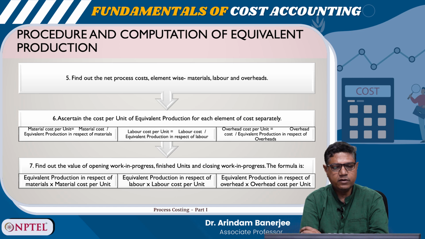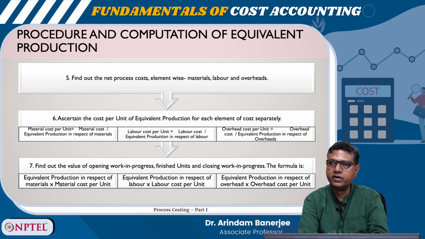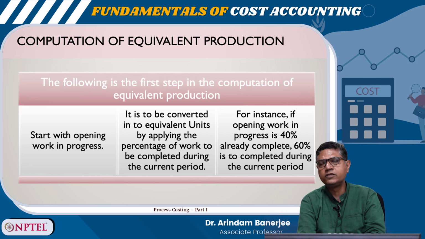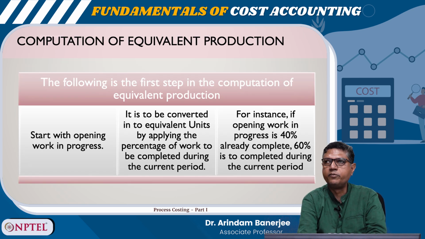Seventh, find out the value of opening work in progress, finished units and closing work in progress. The formula is equivalent production in respect of materials into material cost per unit, equivalent production in case of labor into labor cost per unit, equivalent production in respect of overhead into overhead cost per unit. So, now you can compute the equivalent production.